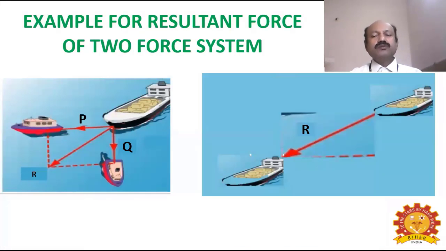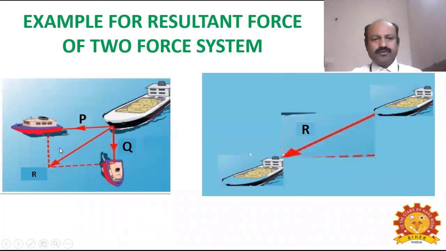Okay, so we'll take another example. Let us consider a larger boat that has got stuck in the sea. Now it is to be pulled to the seashore. For pulling it, one middle-sized boat and one small-sized boat come for the rescue operation using some ropes.